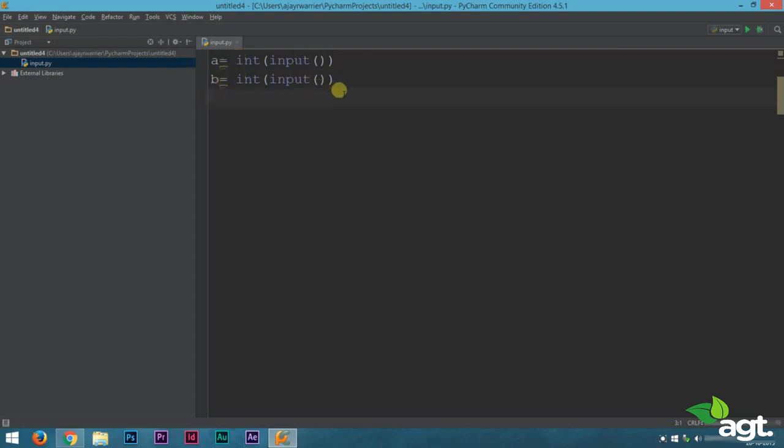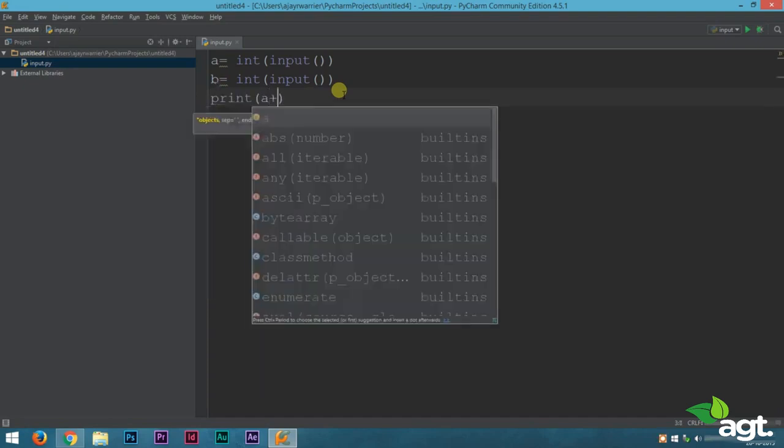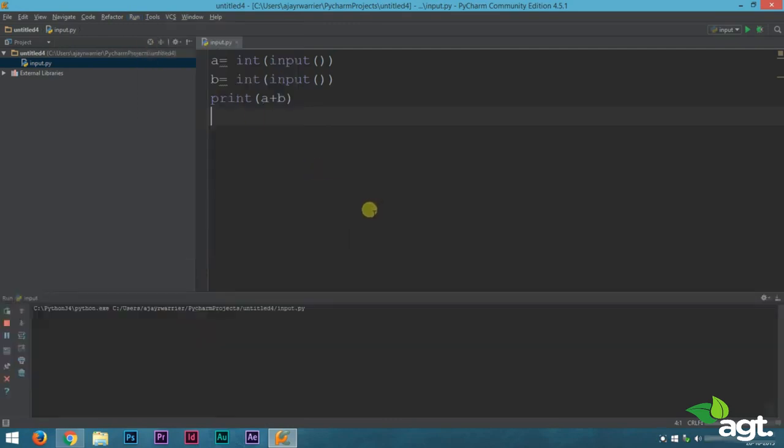Now we have received our values from the user for a and b. Now we need to print it. So let's print the sum of it, that is a plus b. Okay, so what this code means is that a will be inputted from the user, b will be inputted from the user, and we'll print the sum of those two numbers. Okay, let's run it and see if the code is working. Now we can enter a number, let it be 3, and the second number be 5, and we got 8, which is our required output.